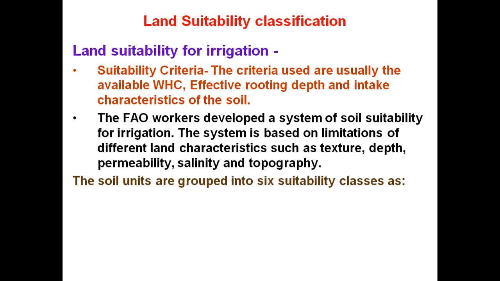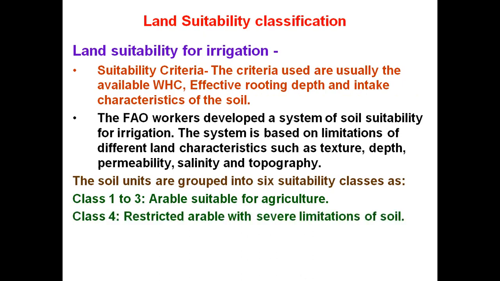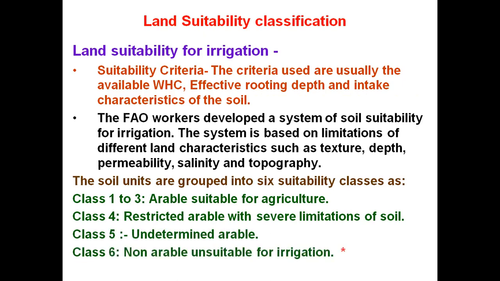The soil units are grouped into 6 suitability classes. Class 1 to class 3 are arable, suitable for agriculture.